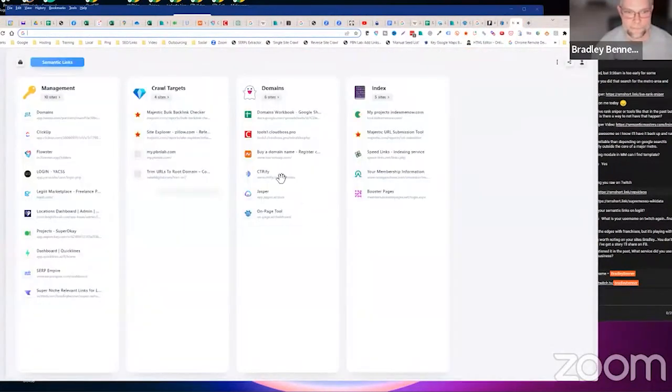There's the Majestic monitor. I got that in. Stand by for a minute, guys. I'll show you what I mean.